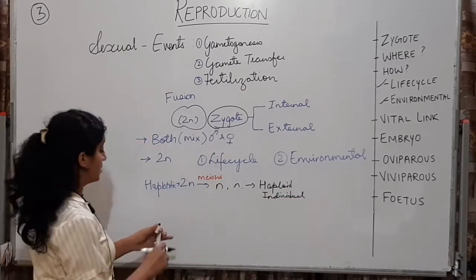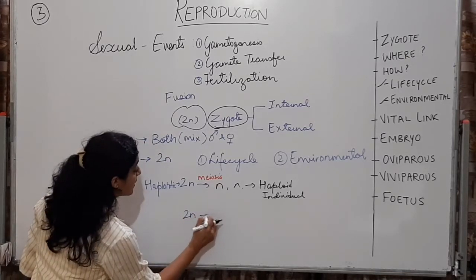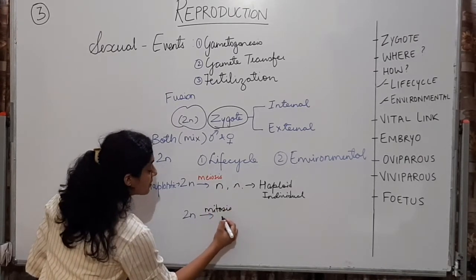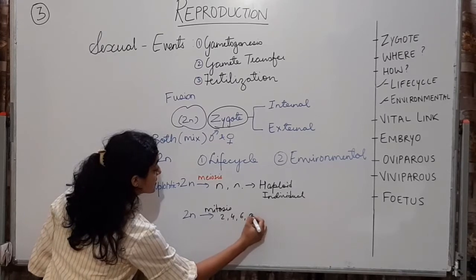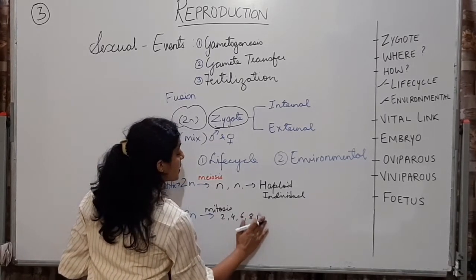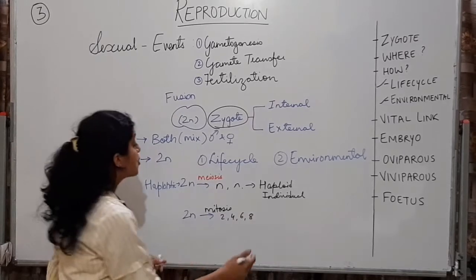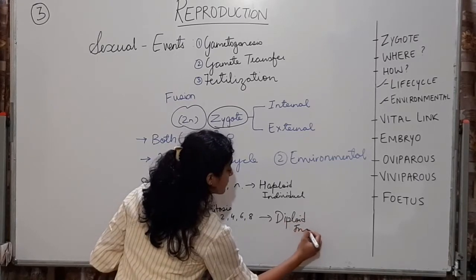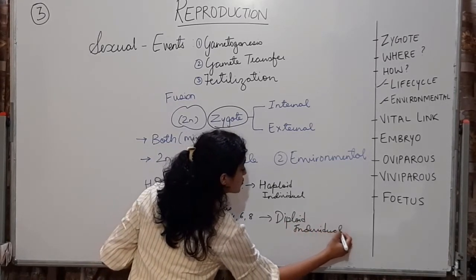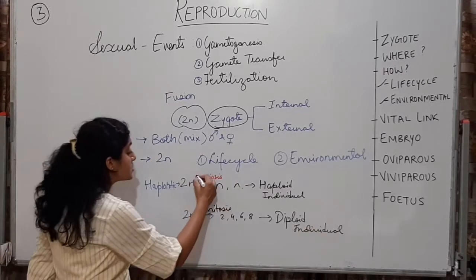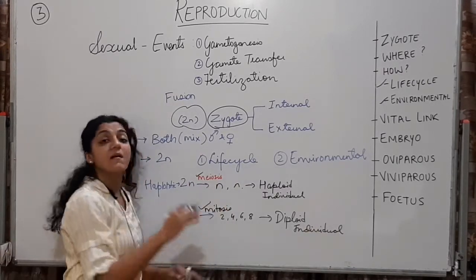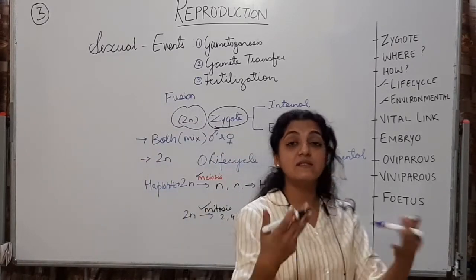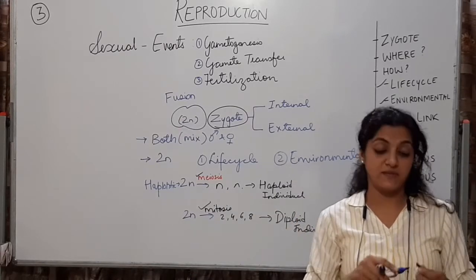Whereas if this zygote, this 2N, is in a diplontic lifestyle, it's going to undergo mitosis and it's going to produce a lot of daughter cells. 2, 4, 6, 8, 14. And then it will produce a diploid individual. So zygote can undergo either meiosis or mitosis. Majority of the times, it undergoes mitosis. It goes on increasing the number of cells.